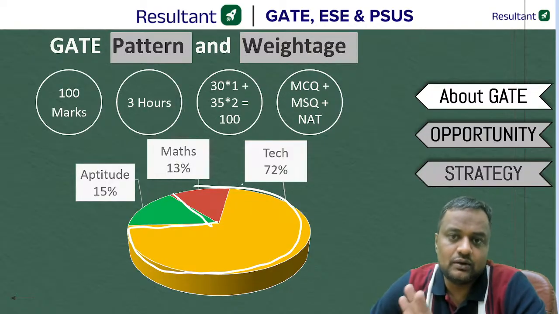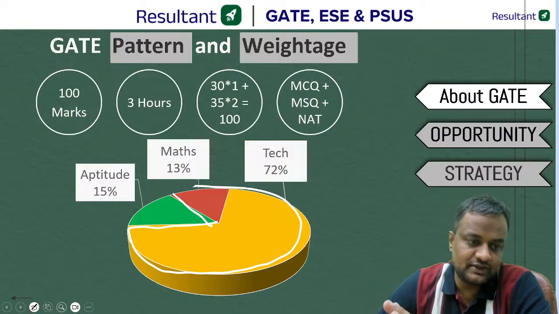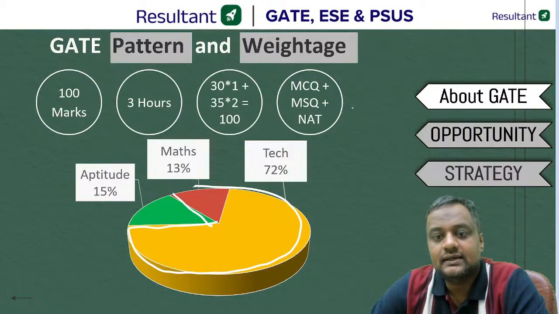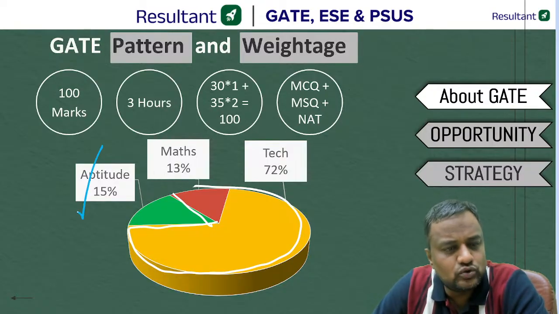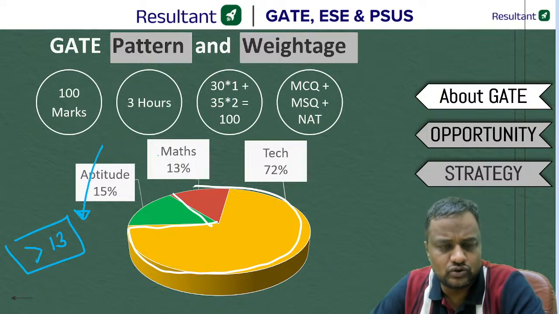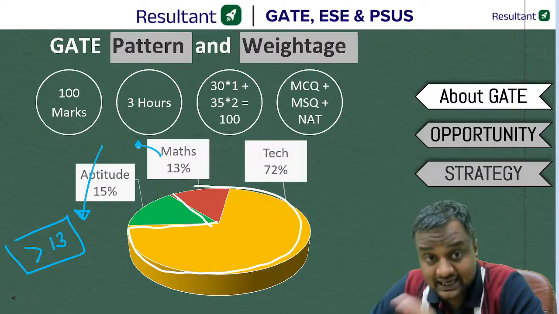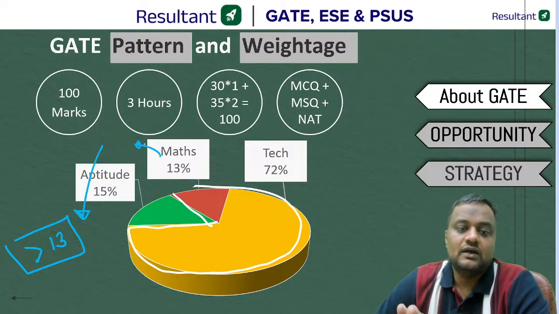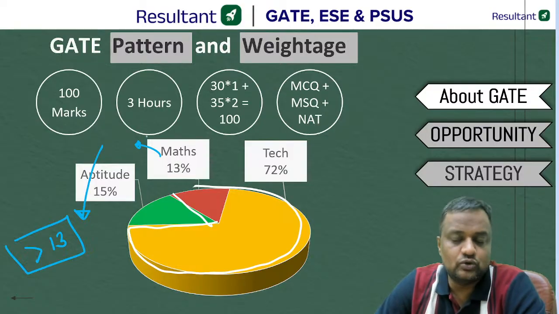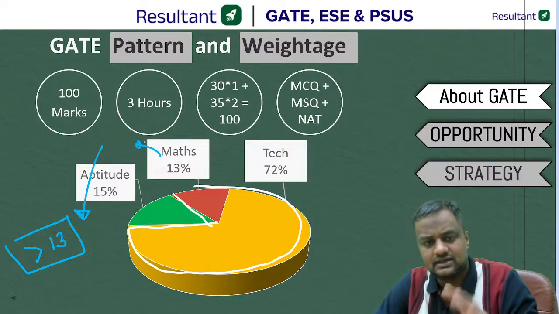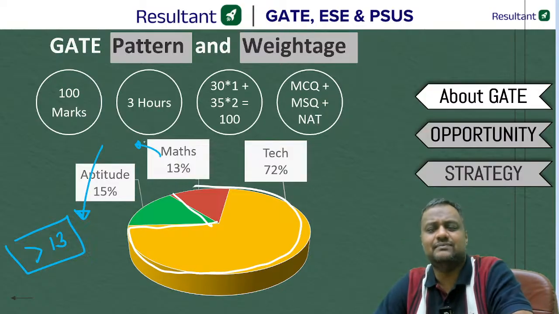I will be telling you the complete strategy for that also later on. Out of this 15 marks, you should be scoring more than 13 marks very easily, guys. Unlike the paper 2 years back, when mathematics was very tough for civil engineering, usually, of all the branches, civil, mechanical, electrical, electronics, computer science, mathematics is every time the easiest.